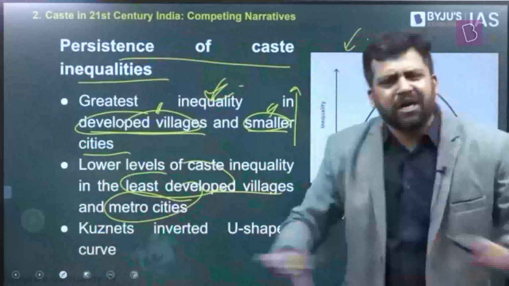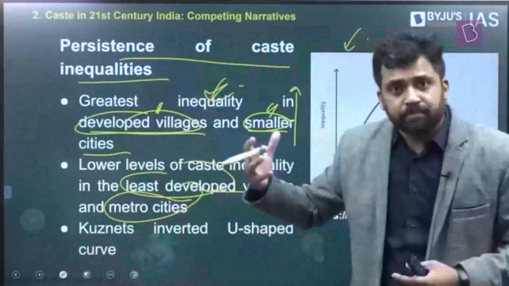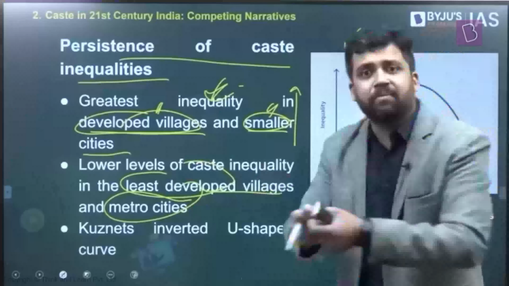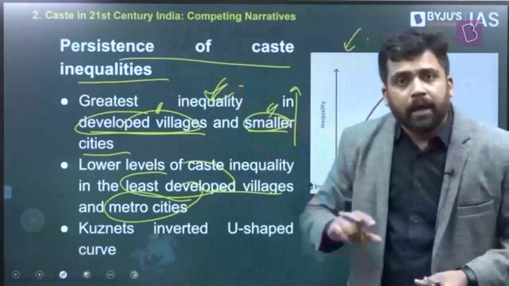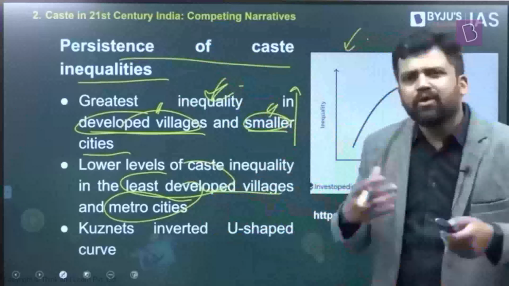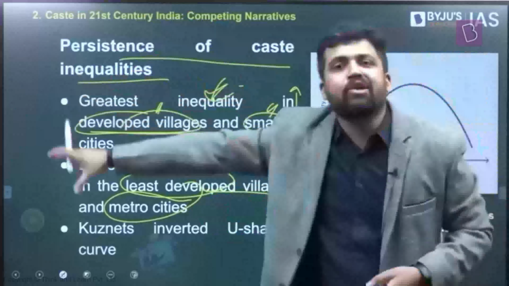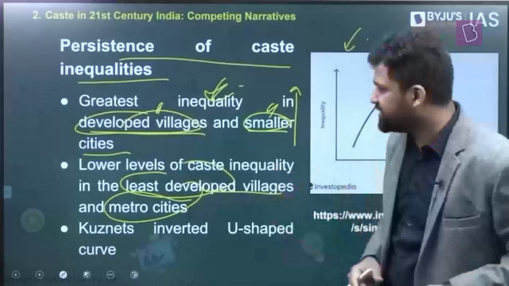Initially, in the small villages, underdeveloped villages, least developed villages, incomes are very low. There's not much inequality. But as there is development, as incomes increase in these villages, as these villages become developed, or there is a transition, these become cities now, incomes are increasing. But who is able to take the advantages? Who is able to take the maximum share of these things? Those who are some of these privileged communities, maybe some of these privileged castes. And over a period of time, there's a transition to metropolitan cities, right? When it is becoming a metropolitan city, again, the caste differences decrease, right?